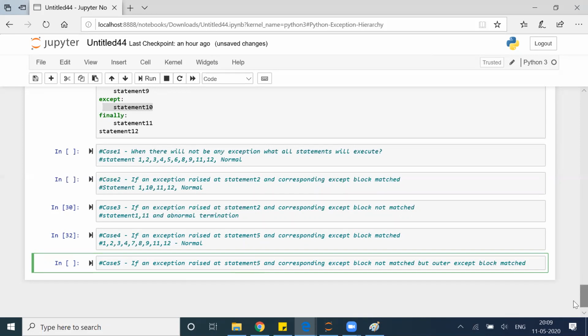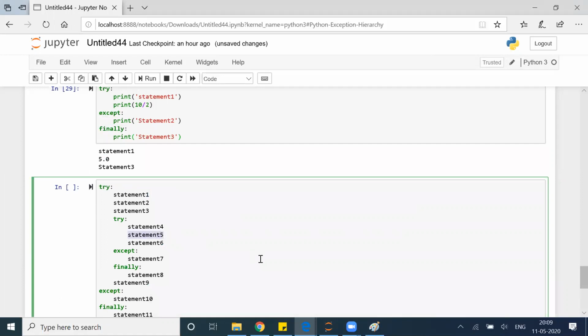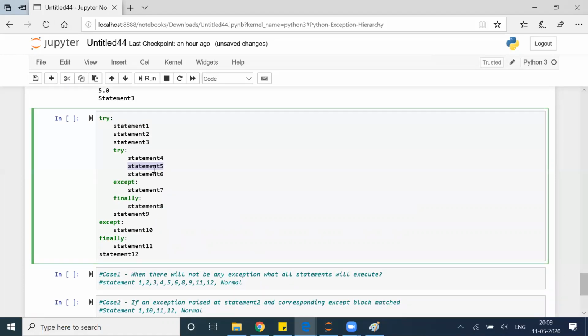Meaning, some issue came in statement 5, let's say a zero division error came. Zero division error came in here, but this except block does not have the capability to take care of zero division error. But this except block has the capability to handle zero division error. Then what will happen? What all statements will run? What do you think?